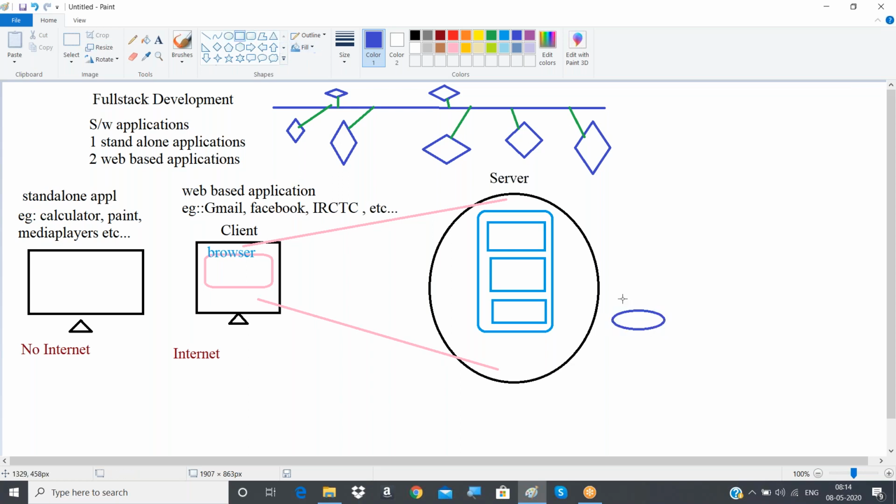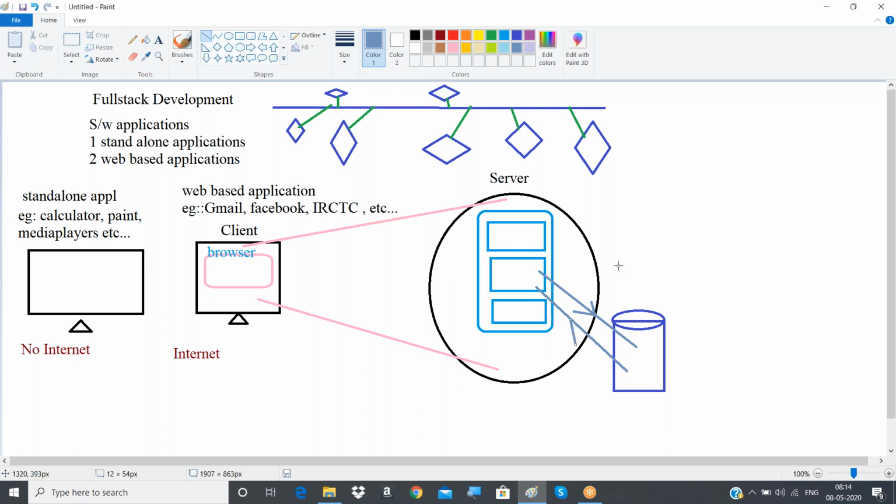And who will do that activity? Whatever program we are writing in the server, the program itself will do such activity. That is called storing the data. Here your server program will call the database and store the data whenever it is required. And whenever data needs to be fetched from the database, the server only will do such activity. Server in the sense of the program we are writing inside the server.